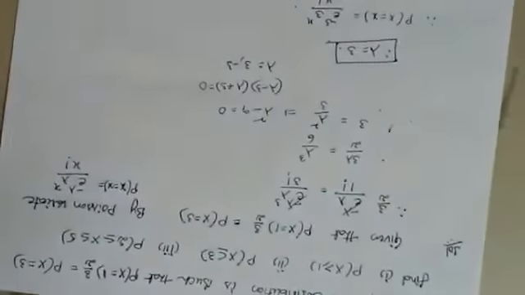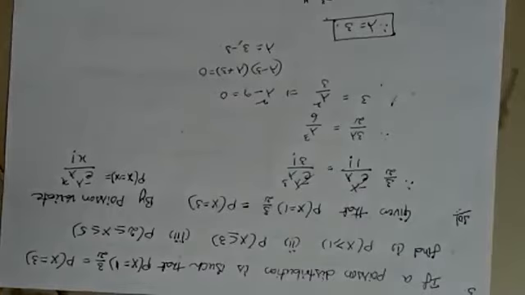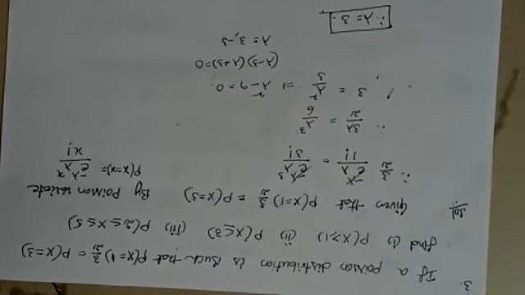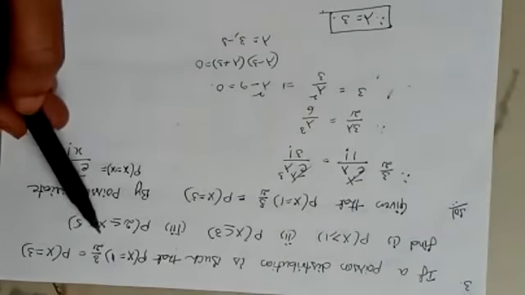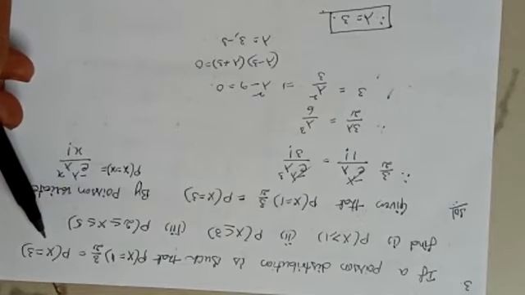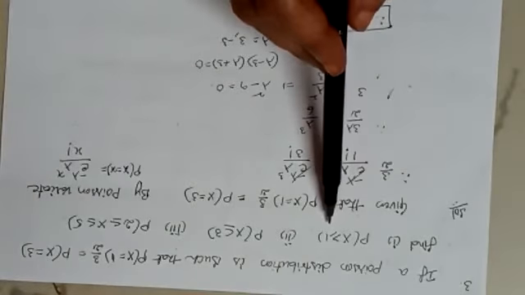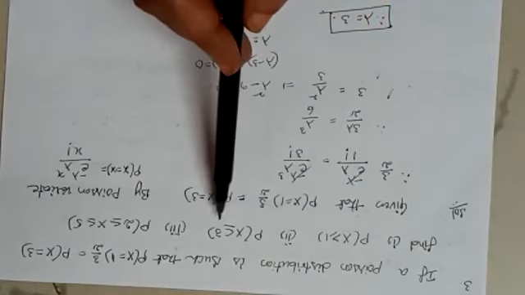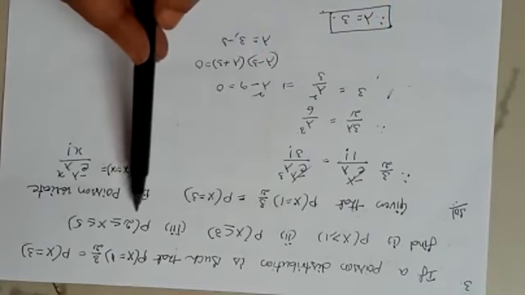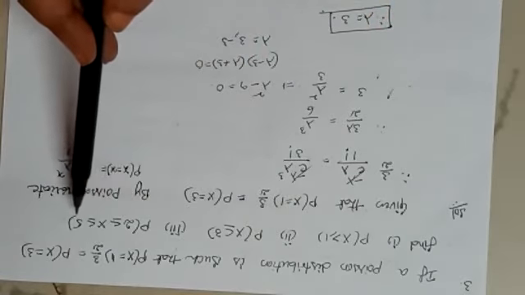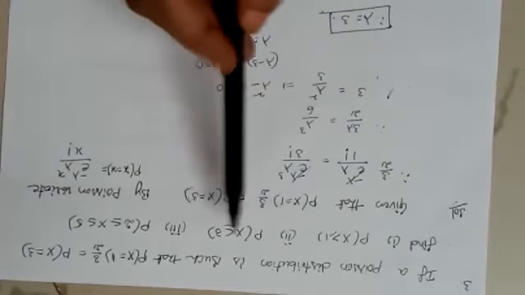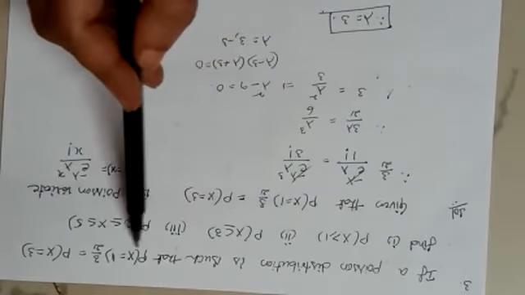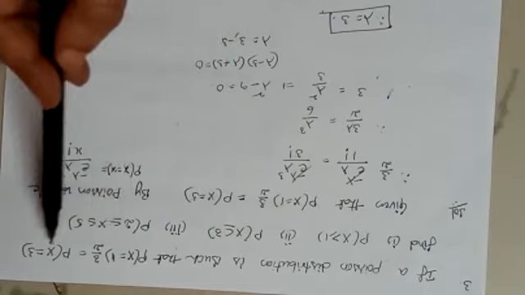So if a Poisson distribution is such that p of x equal to 1 into 3 by 2 is equal to p of x equal to 3, then find p of x greater than or equal to 1, p of x less than or equal to 3, and p of 2 less than or equal to x less than or equal to 5. To find these values, first you have to take this condition. So what is the condition given?